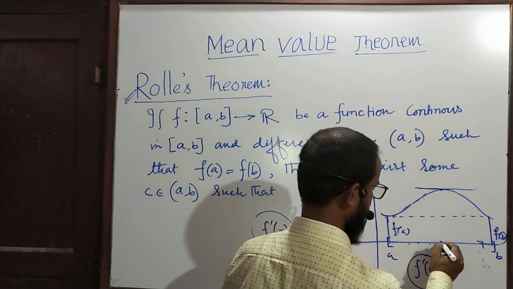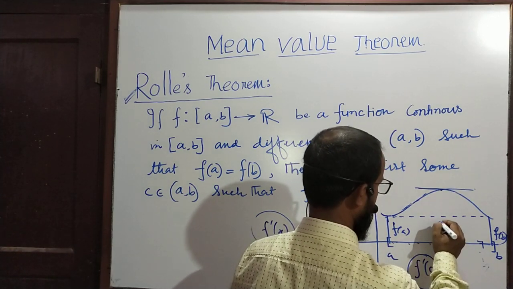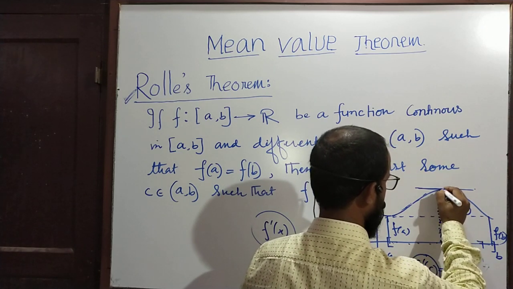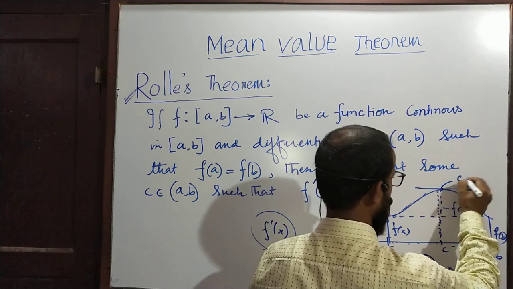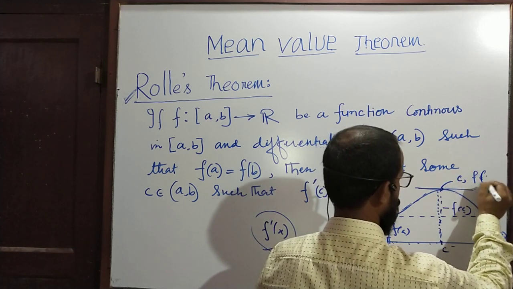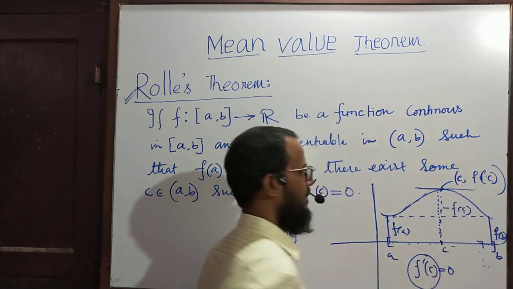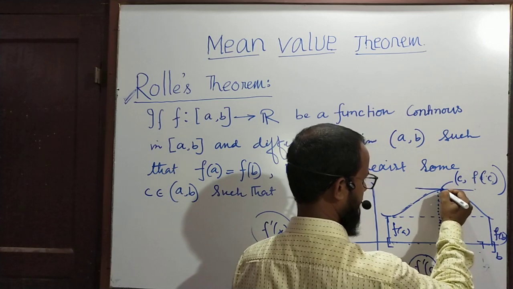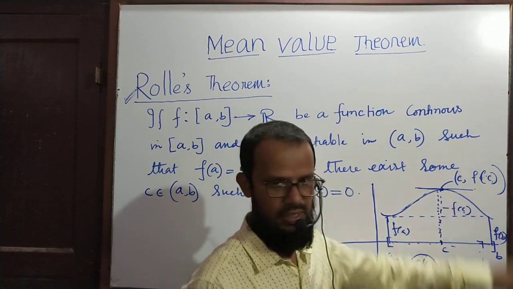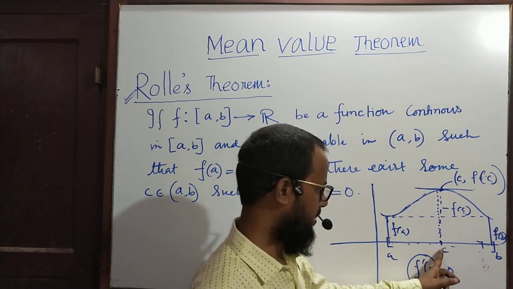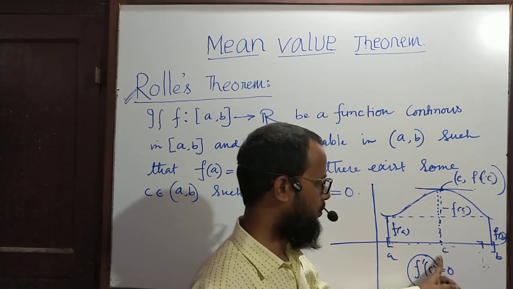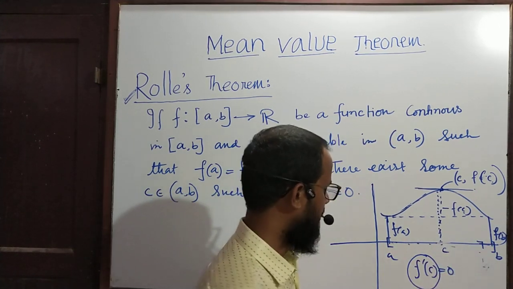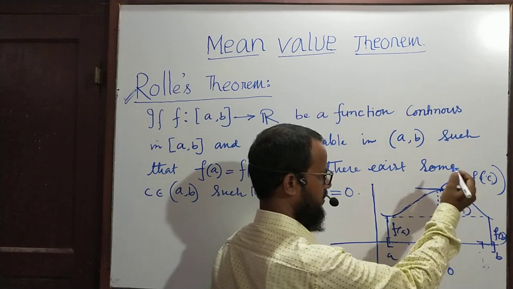This is the statement of Rolle's theorem. If this is the point C, then the corresponding y coordinate is f(c), and this particular point is denoted by c comma f(c). This point lies on the curve. At that point the tangent is parallel to x-axis. And if you consider the domain only, then the x coordinate will be the point inside the domain. This is called a point in the domain.